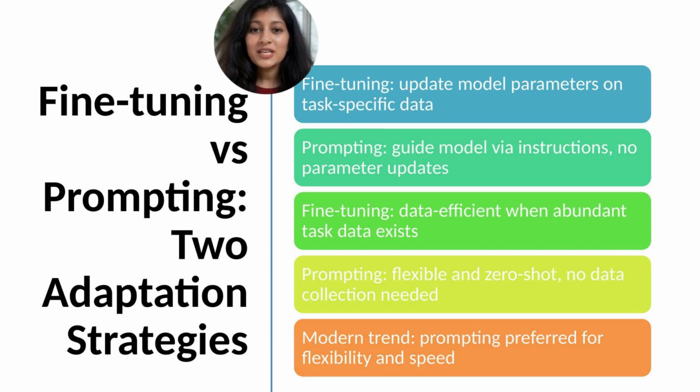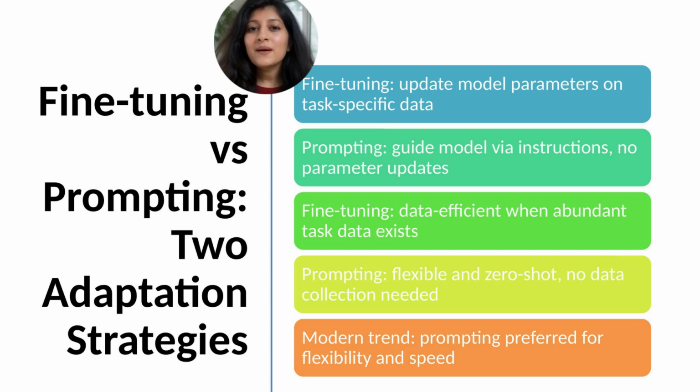Trade-offs. Fine-tuning requires labeled data collection and computational resources for training, but when abundant task data exists and extreme performance is needed, fine-tuning works well. Prompting requires no task-specific data collection or training. It's flexible. Change the prompt for different variations of a task, but it may not match fine-tuned performance for complex tasks.